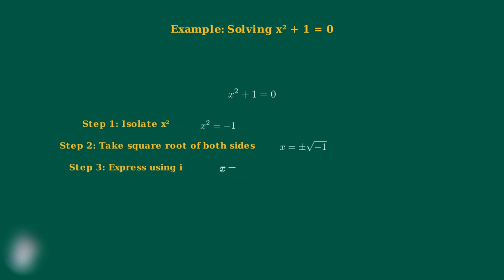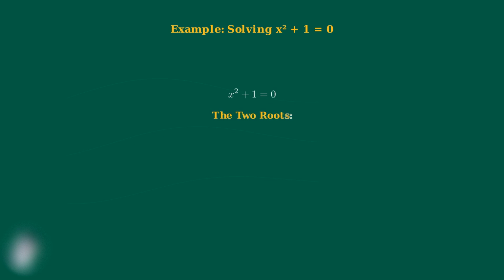Step 3. Since the square root of negative 1 is defined as i, we can write our solutions as x equals plus i or x equals minus i. So our two roots are x equals 0 plus 1i and x equals 0 minus 1i. Notice that these are indeed complex conjugates. They have the same real part, which is 0, and opposite imaginary parts, positive i and negative i.